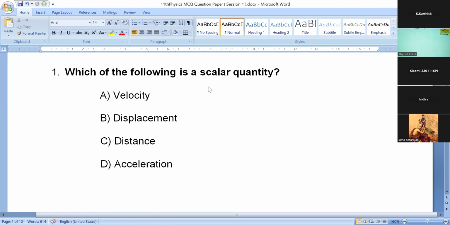Today we are going to conduct the 11th Physics MCQ test. From 3:30 to 4 o'clock we will conduct 8 questions and we will discuss the answers. Then from 4 o'clock onwards, a few other schools will also join. From 4 to 5 we will conduct 20 more MCQ questions. Hope all the students are ready with your paper, pen, and pencil. Teachers, the students who need assistance, please support them.